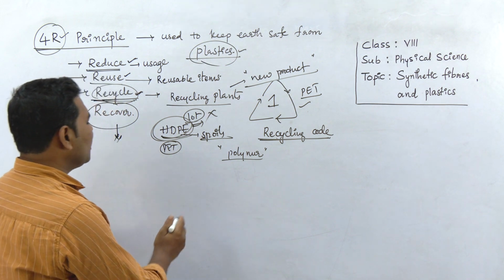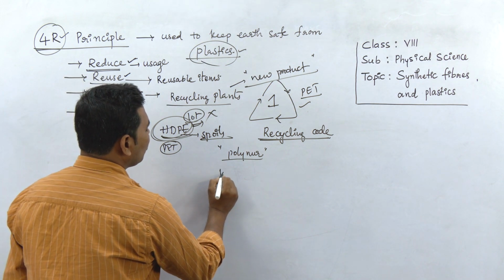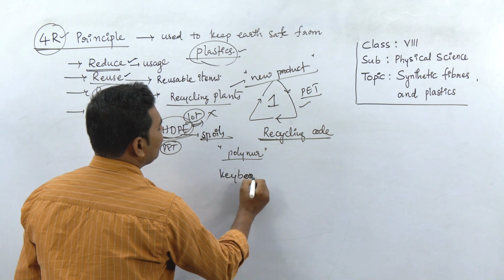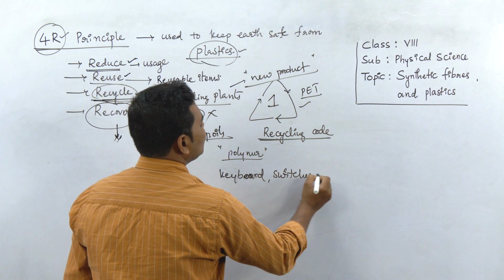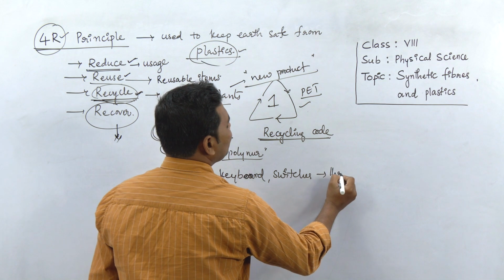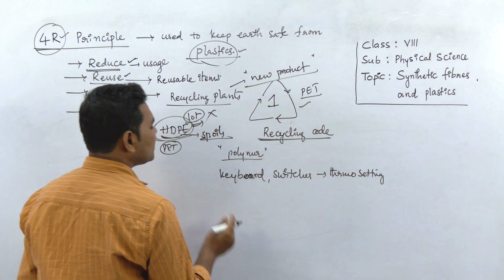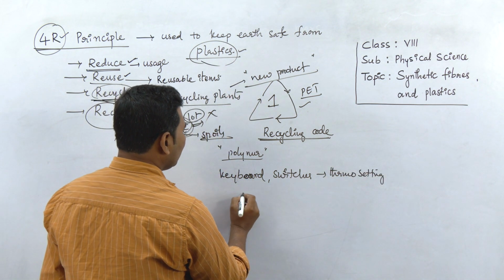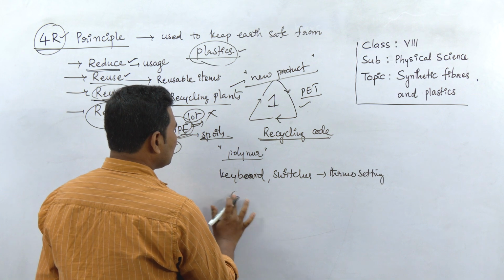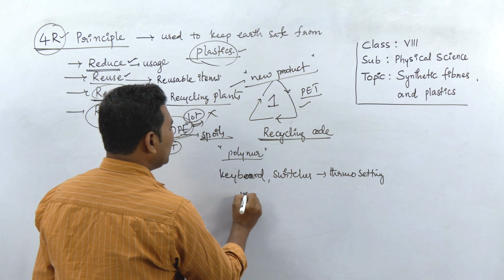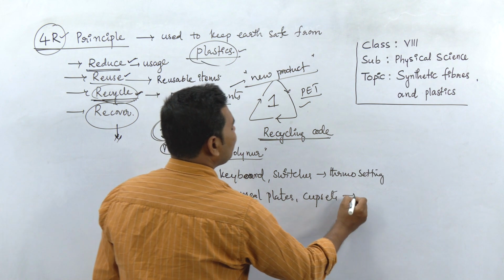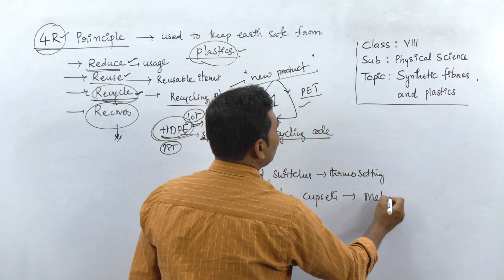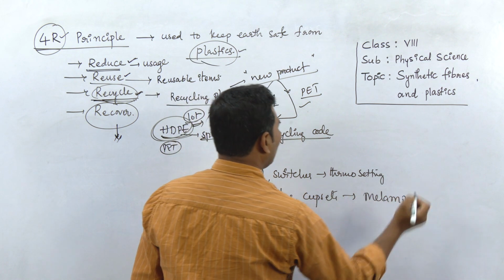For example, you see a computer keyboard, electric switches, which are generally thermosetting plastics. In the same way, you can see plates, meal plates, cups, etc. They are made up of a special material called melamine.